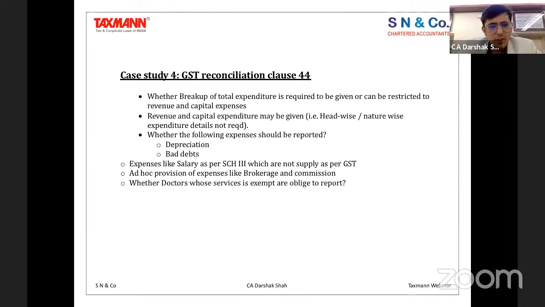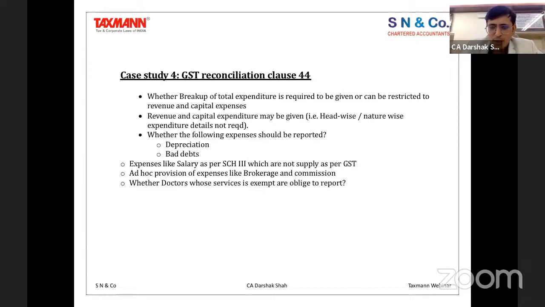This is something which has become very normal now. Clause 44, as we are aware, is about GST reporting, where expenditures are supposed to be reported in terms of exempt transactions, expenditures with registered dealers, and transactions with unregistered dealers. So these are the three kinds of reporting required. The purpose is ideally to identify how many expenditures have been incurred with registered dealers and how many with non-registered dealers.